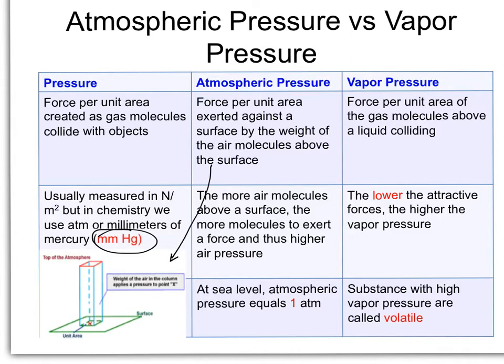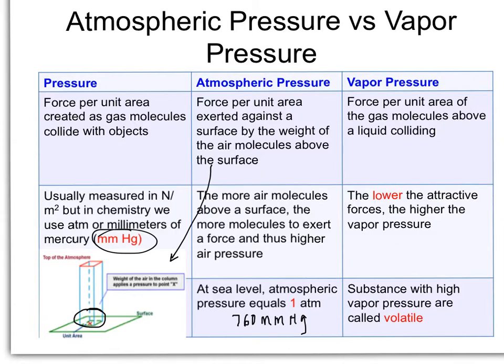The more air molecules above the surface, the more molecules will be able to exert a force, and thus there will be a higher air pressure. So down closer to the surface of Earth, we're going to have a higher atmospheric pressure than we would higher up. At sea level, atmospheric pressure is equal to 1 atm, or 760 millimeters of mercury.